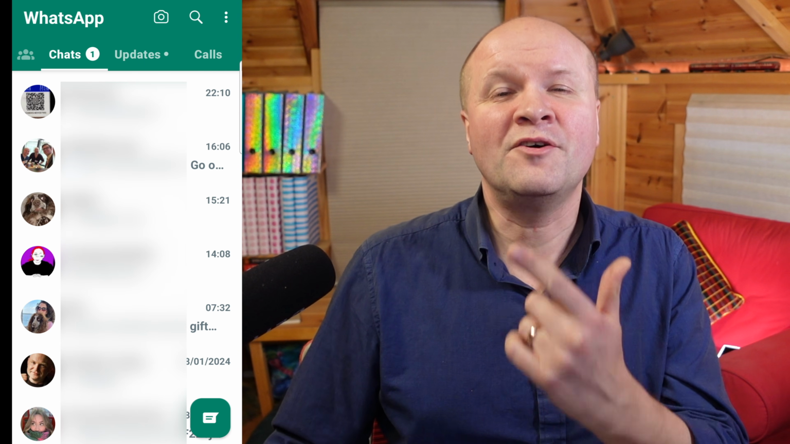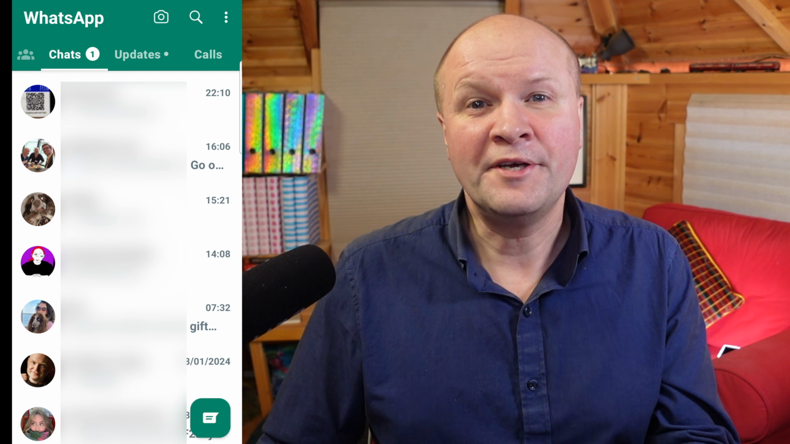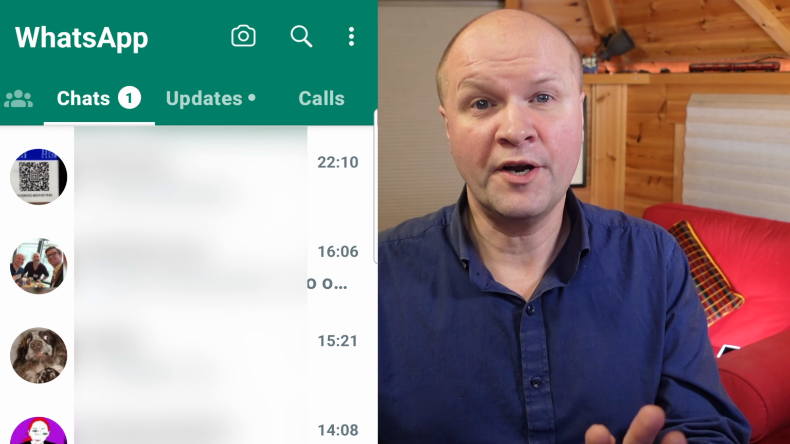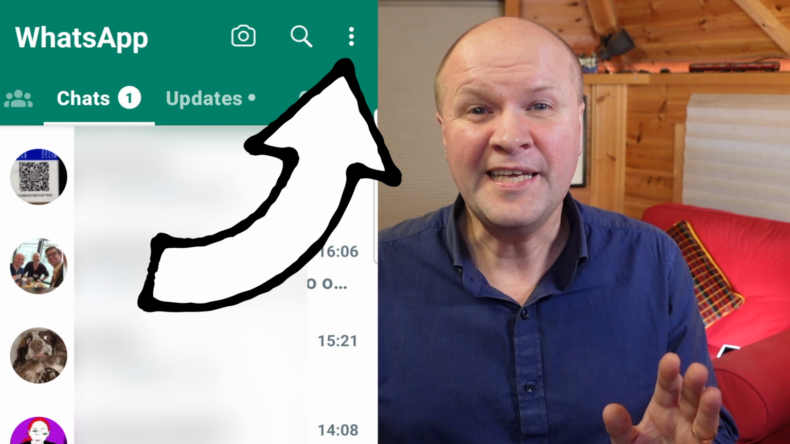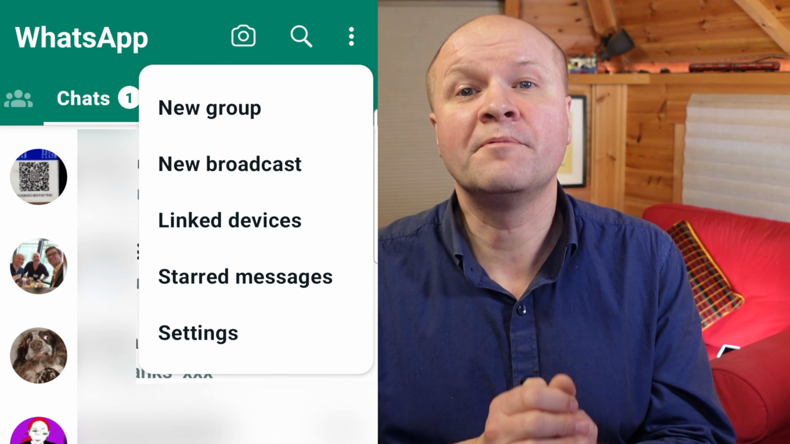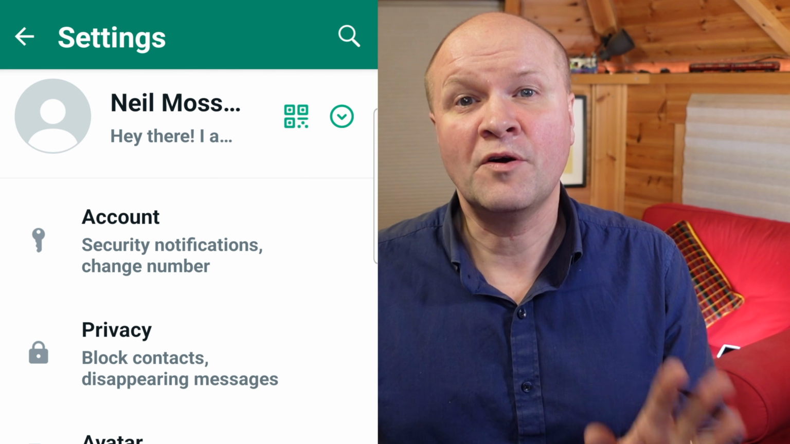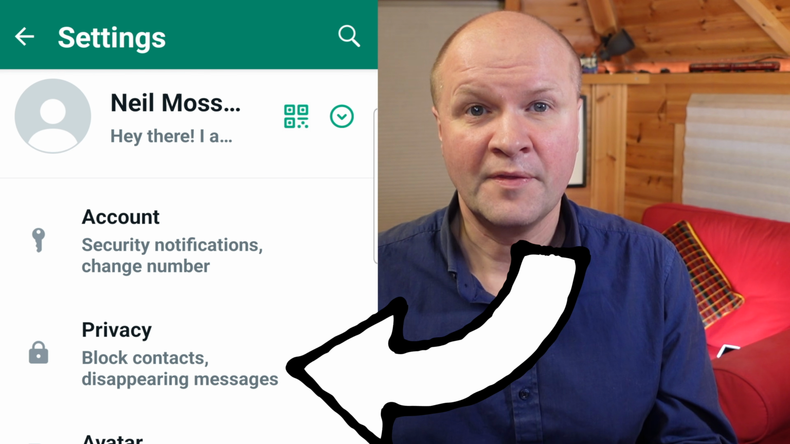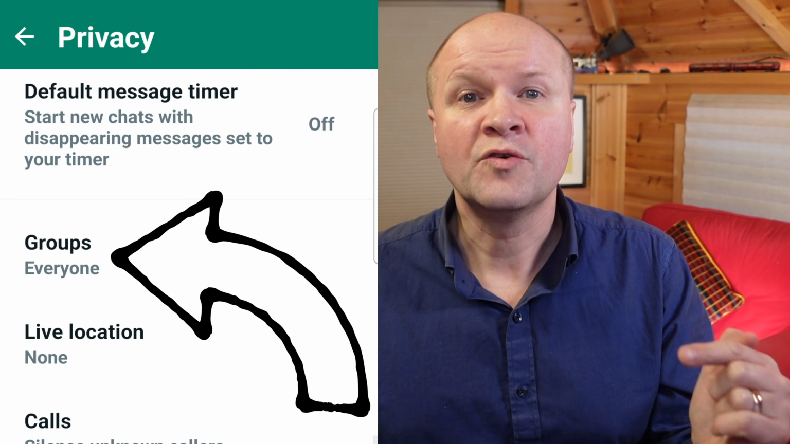My phone is on screen now. This is the WhatsApp app, and we're going to block and stop anyone from adding you to a WhatsApp group. On the top right are three dots. Click on that to bring up settings, and then scroll down to this option here, privacy. If I scroll down, there's this section here, groups.